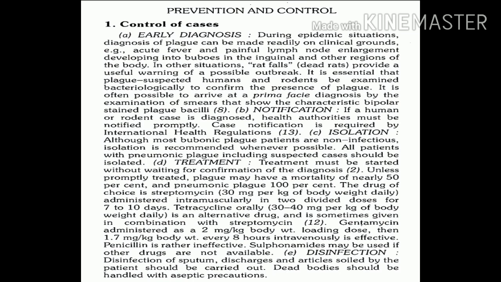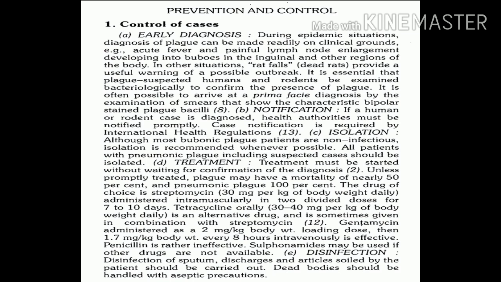So first is early diagnosis, how cases are diagnosed. Now during an epidemic, diagnosis is generally based on clinical grounds. So based on clinical presentation, the cases are diagnosed, and the most important diagnostic criterion is cases presenting with sudden onset of fever associated with chill, and most important is the presence of buboes or even painful lymphadenitis.